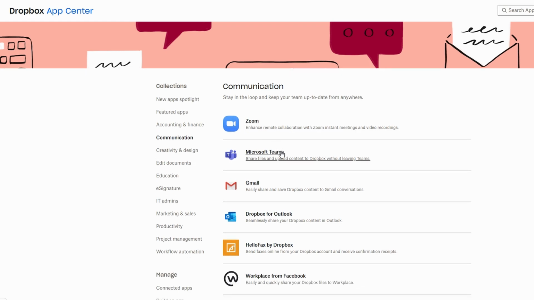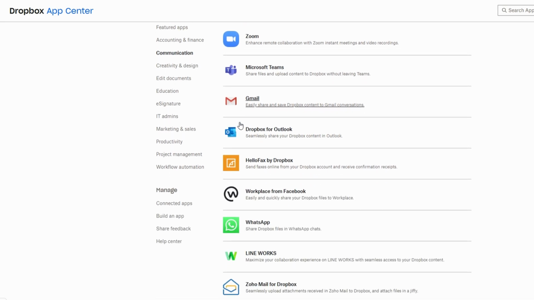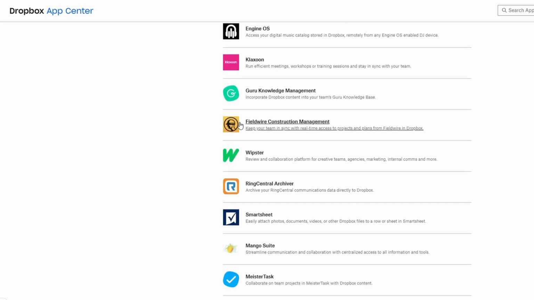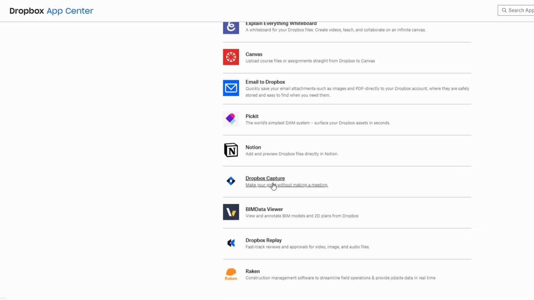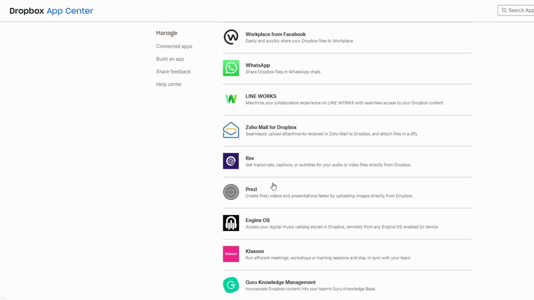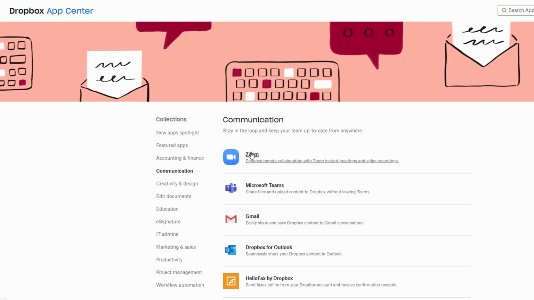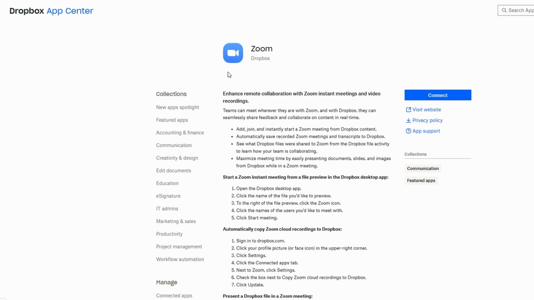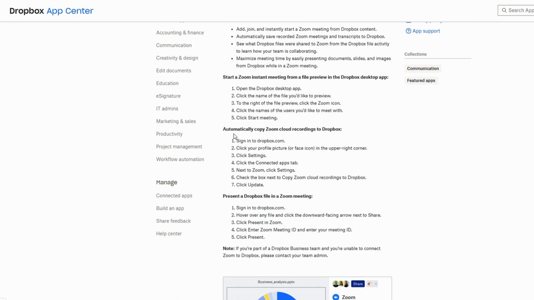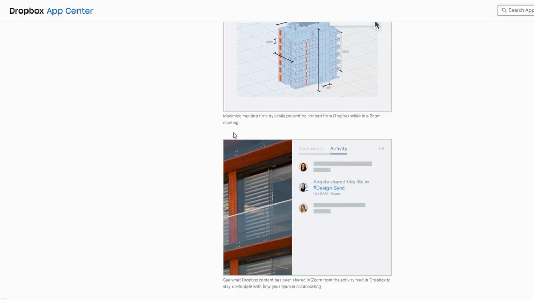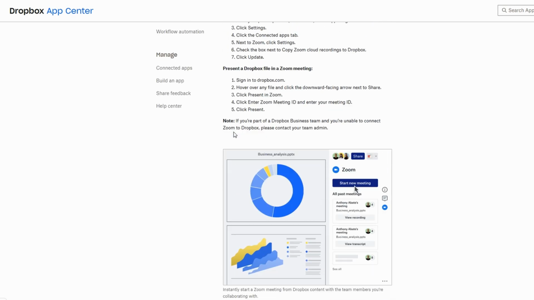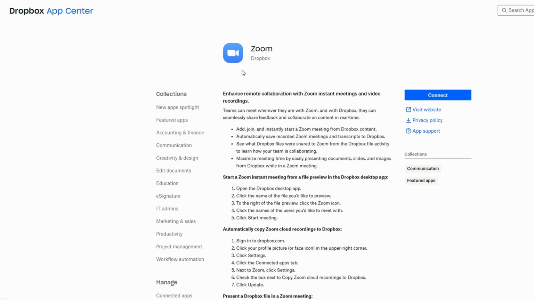This makes it easy to send large files or documents without clogging up your messaging system, ensuring that important resources are always accessible to your team when needed. With Zoom being a popular tool for virtual meetings, Dropbox integrates well by allowing you to share files within meetings or save meeting recordings directly to Dropbox. This ensures that meeting materials are stored securely and easily accessible after the discussion.